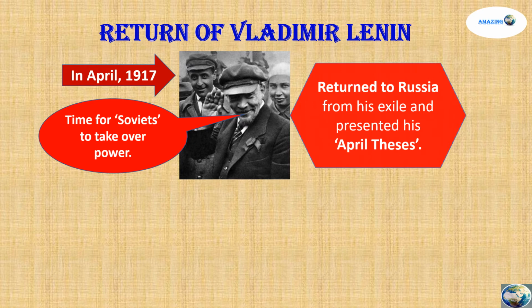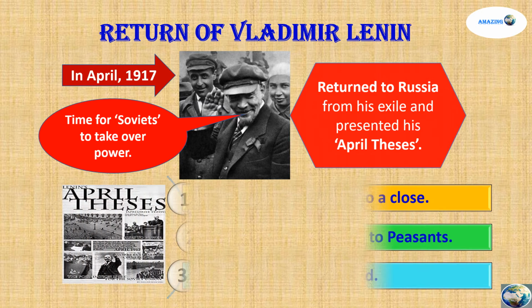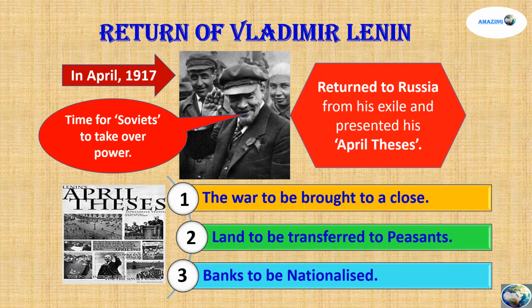What was this April Thesis that he presented to the Bolsheviks, or to the people of Russia, during this time? They had three demands: that the war be brought to a close, land be transferred to peasants, and lastly, banks be nationalized. This was his April Thesis that he put forward to the people of Russia and the Bolshevik Party.